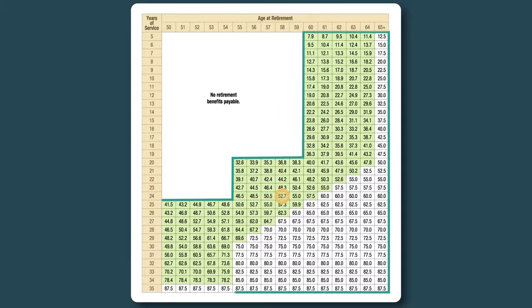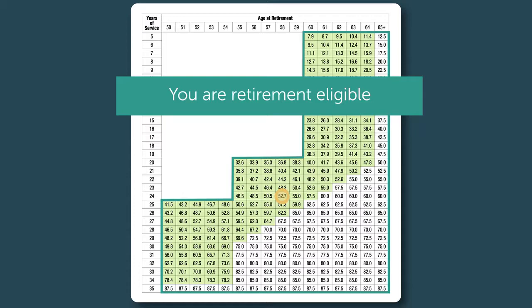If your current age and service credit intersect in any of these boxes with numbers inside, you are retirement eligible. That doesn't mean you need to retire right now. That simply means whenever you do leave employment, you can start collecting a monthly benefit from PARA right away.